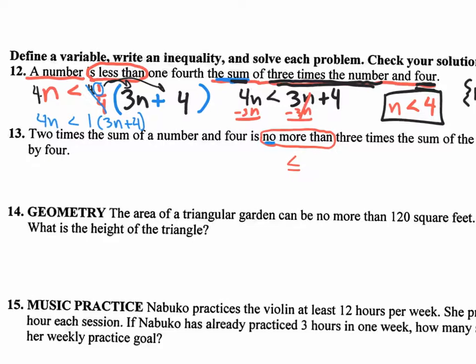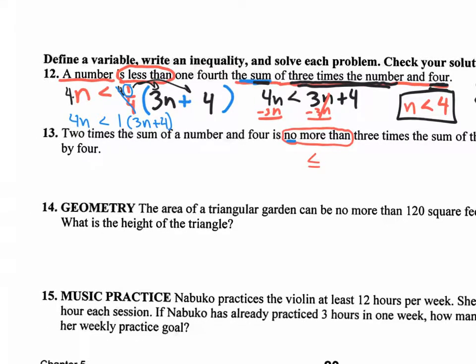So let's read through number 13 here and write down what we need to write down. It says 2 times the sum of a number and 4. Okay, so we already know that sum means add, and we're going to put it in parentheses. Inside there, we're going to be adding the sum of what? Of a number and 4. So here's a number, here's 4. And in the front, it says 2 times, so we need to put a 2 times out here in the front. So this is what we have so far: 2 times the sum of a number and 4.